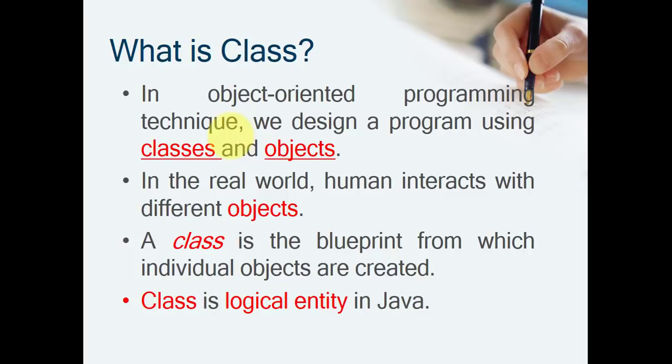So what is a class? A class is a blueprint from which individual objects are created. A class is nothing but a template. It is just a structure where a human can think about a particular object. A class is a logical entity, not a physical entity. Examples of classes are student, employee, person, fan, computer. When you put data inside that template, it becomes an object. So we'll see what is an object.